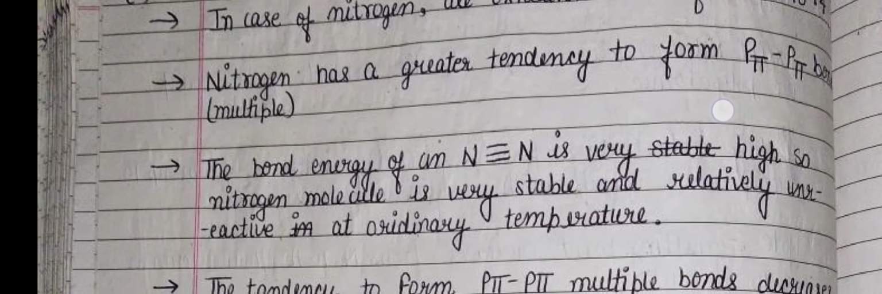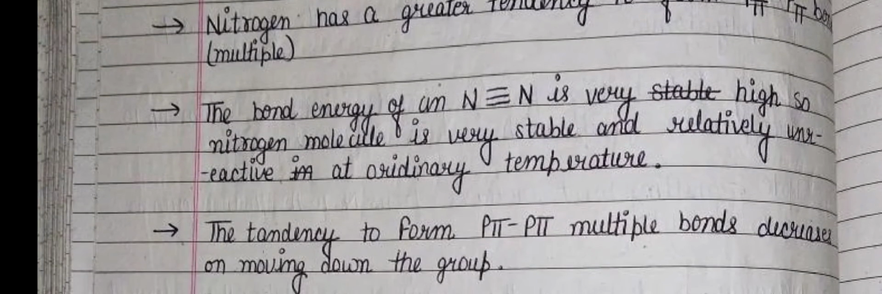Now we are going to the anomalous properties of nitrogen. In the case of nitrogen, all oxidation states from +1 to +4 are shown. Nitrogen has a greater tendency to form p-pi bonds, meaning multiple bonds. The bond energy of the nitrogen triple bond is very high as compared to the others. So the nitrogen molecule is very stable and relatively unreactive at ordinary temperature. The tendency to form p-pi multiple bonds decreases on moving down the group.